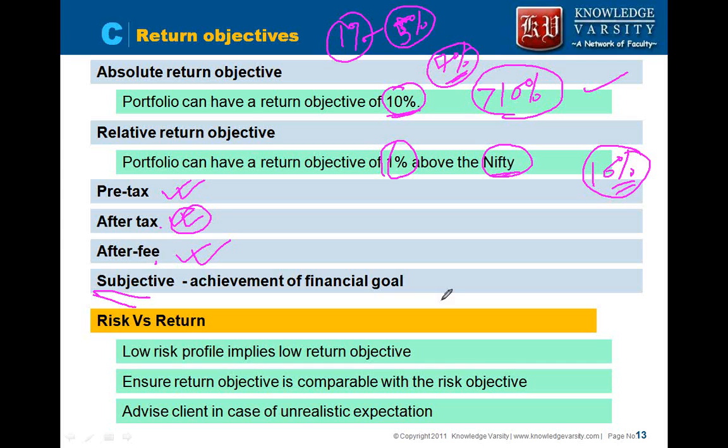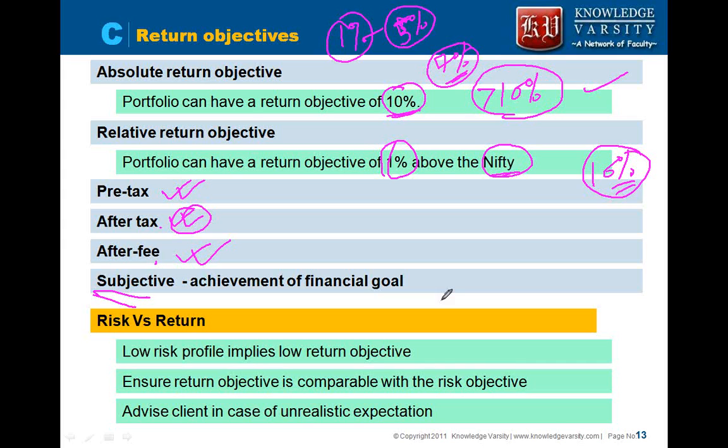Now, what you can suggest to the client in case of such unrealistic expectations? You have to advise the client, and you have to ensure that the client agrees with you. Because if the client thinks he can generate a lot of return while taking lower risk, that is not feasible in the market.